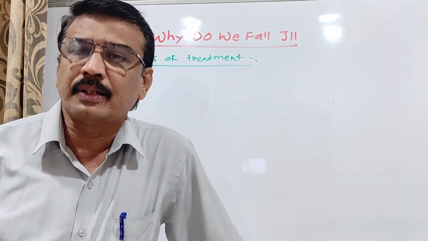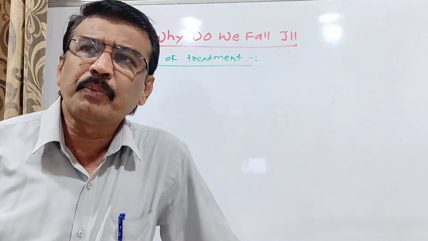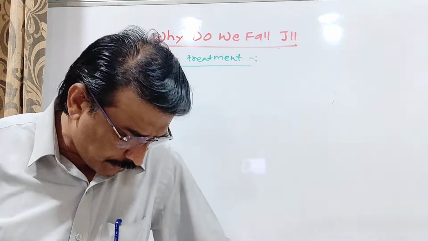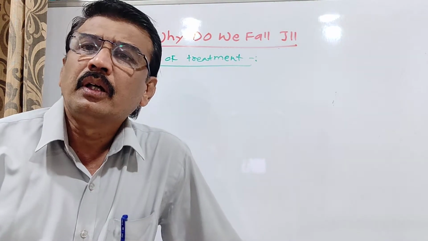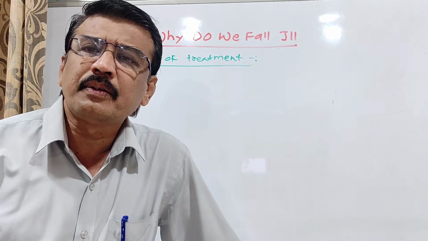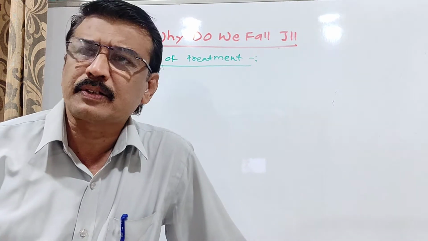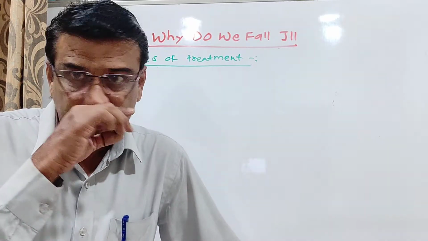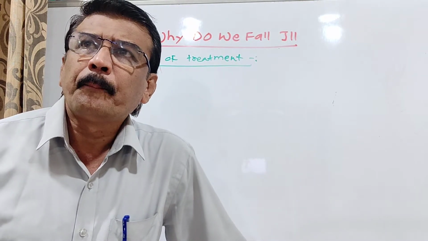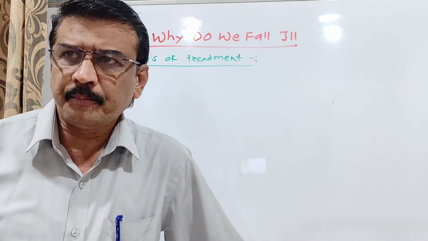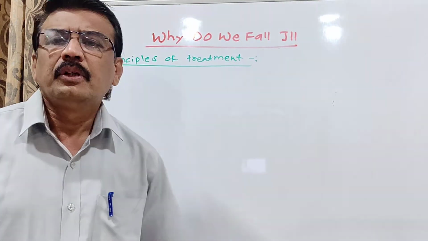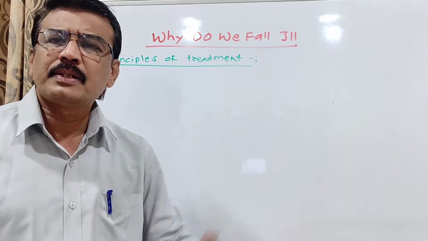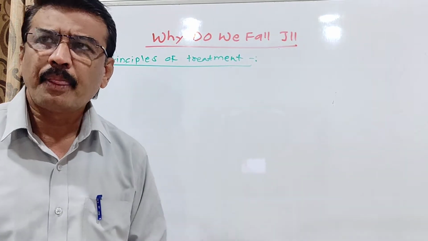And in the last lecture, we completed the severity of particular diseases. I explained that the severity mainly depends upon certain factors: the number of pathogens, the amount of antigen, and third, the role of immunity. So up to that we already completed all these parts regarding why do we fall ill.